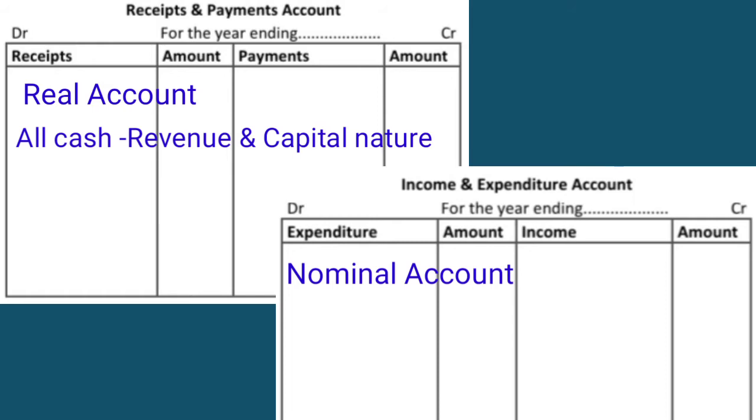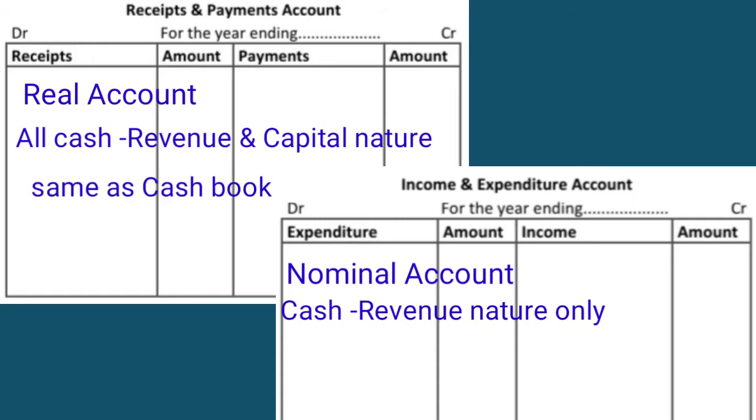But in income and expenditure account, we will record only the revenue nature of the items. Also, receipt and payment account is similar to the cash book. Here, income and expenditure account is similar to the profit and loss account.